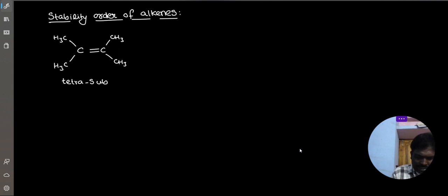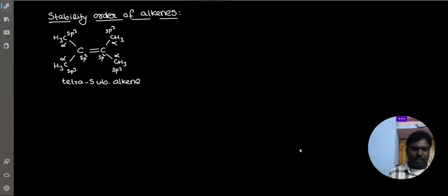This is sp2 carbon. Just adjacent carbon is sp3 carbon. Now, how many alpha carbons are there? 4. How many alpha hydrogens are there? 12. So 12 hyperconjugated structures.